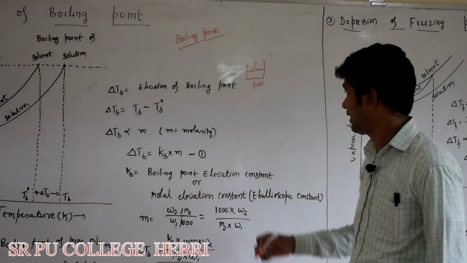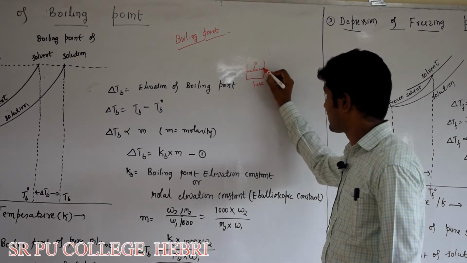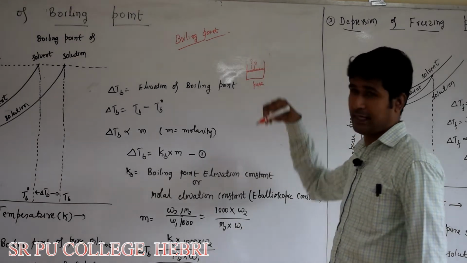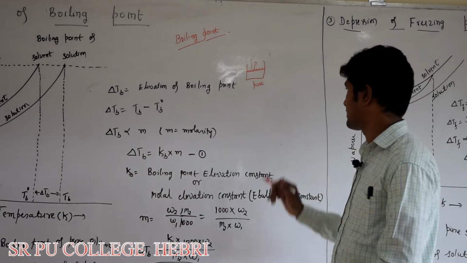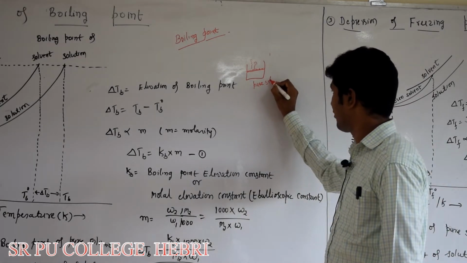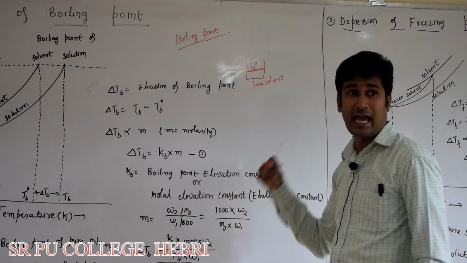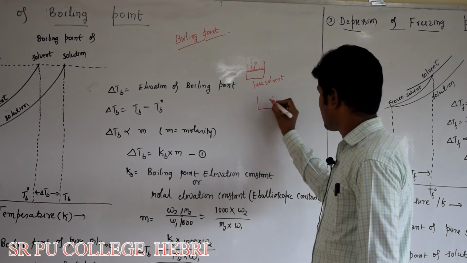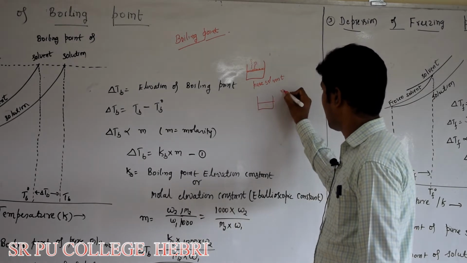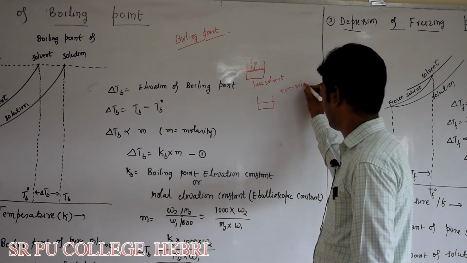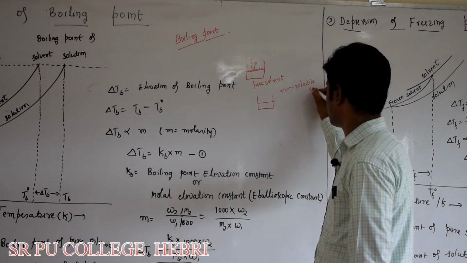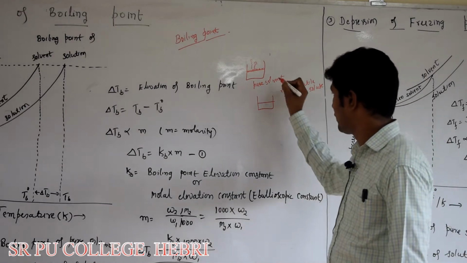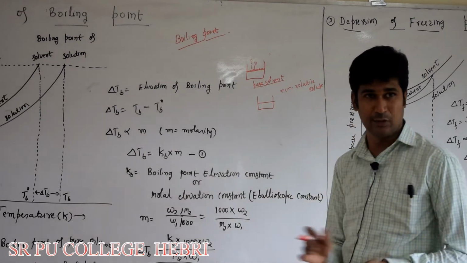We know that. So what happens to the molecules on the surface? They evaporate and go to the vapor phase. This is in the case of pure solvent before adding any non-volatile solute. Now, when you add a certain amount of non-volatile solute, which is a solid, into the pure solvent, you will get a solution.